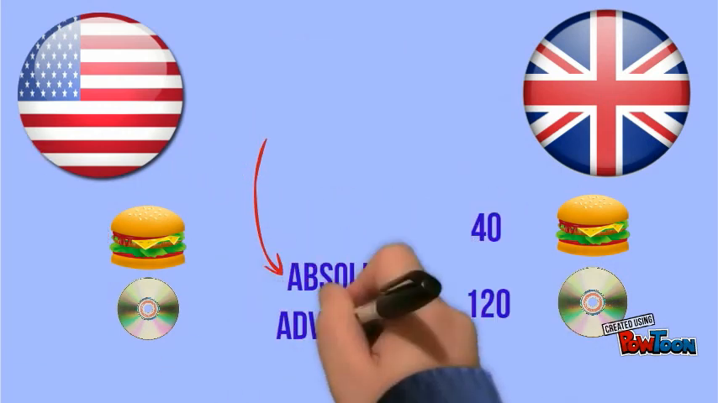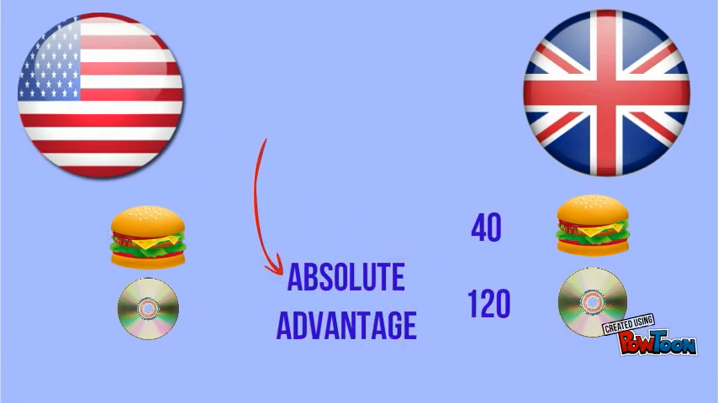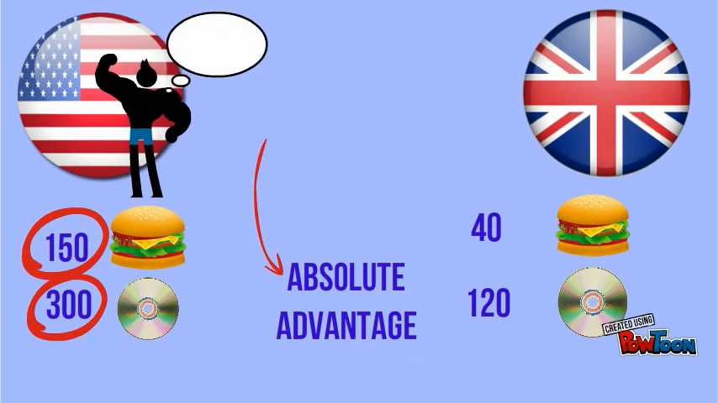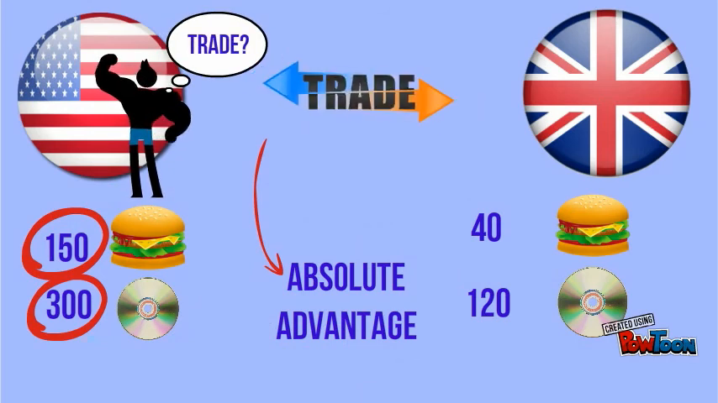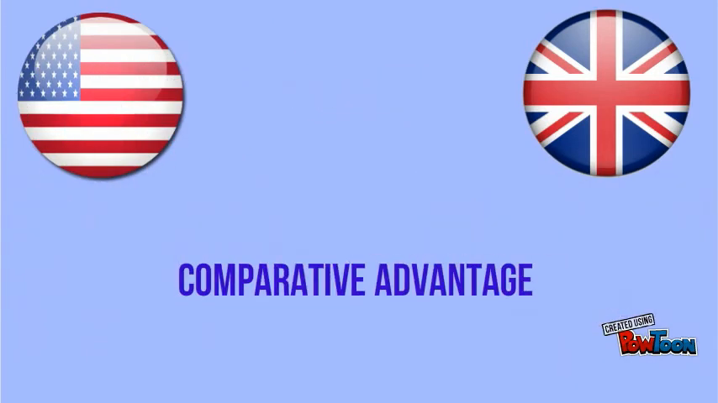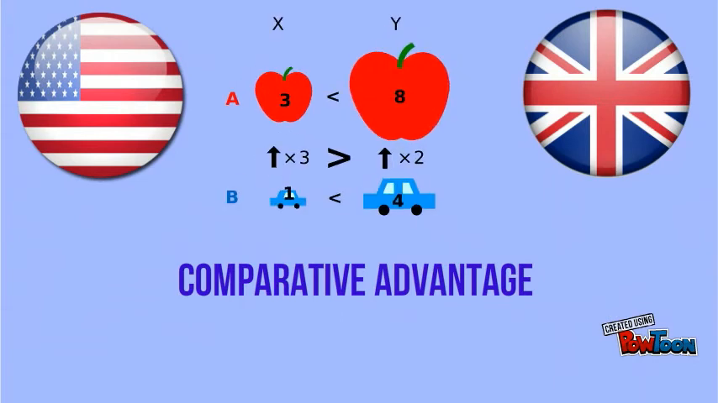So when a country is able to produce both goods more efficiently compared to another country, it can be said that the country has an absolute advantage. So again, why should the US trade with England if they are capable of producing both of the goods in a more efficient manner? The only reason for this is the comparative advantage.